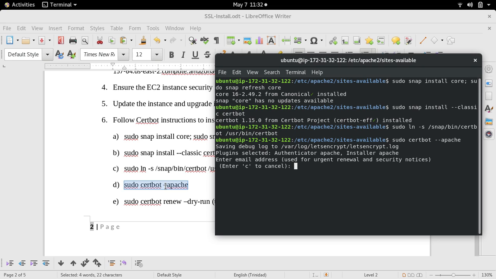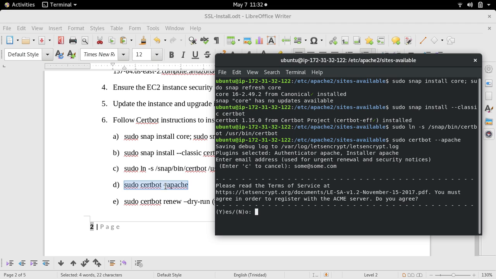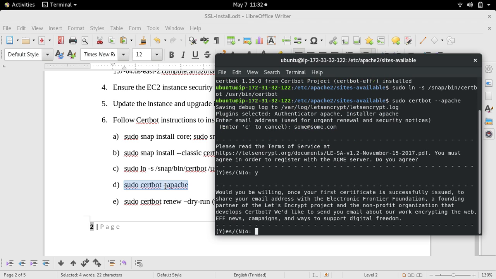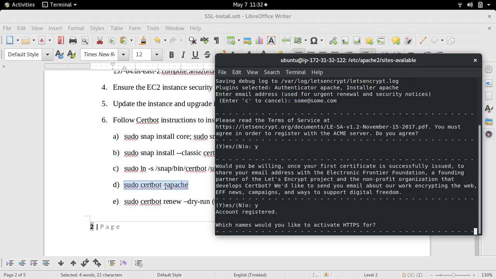So the email address, when installing, you can enter your email address if you want. I'm not going to enter a real one. It doesn't do any double checking for the address, but this is useful so you can get updates and know what's going on. Yes, I'll agree to the terms of service. Would you be willing to get email, that kind of thing, the usual.